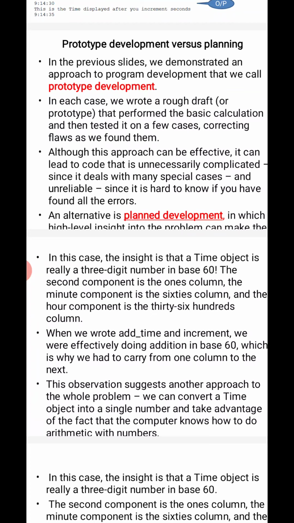And planned development is where we have a high-level insight of the problem. If my problem is not clear, if I am not familiar with the problem, then I should go for prototype development. If there is no clear understanding of what we are going to do, that is prototype development. Planned is where, before getting into it, I have a proper plan, I have done a proper analysis of what kind of cases and test cases can be implemented. Doing that is called planned development.